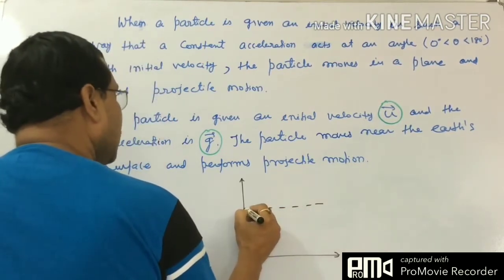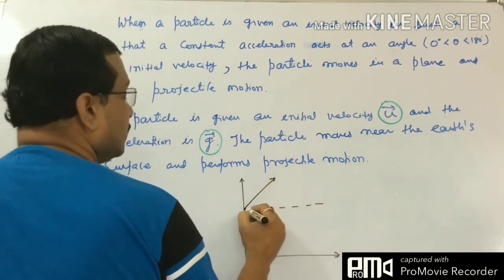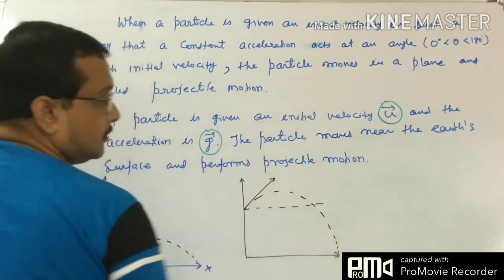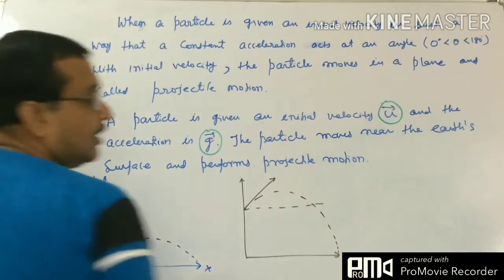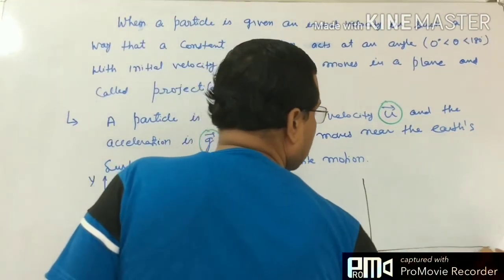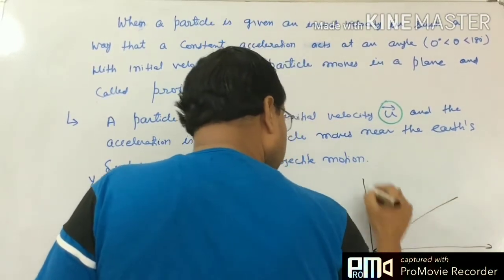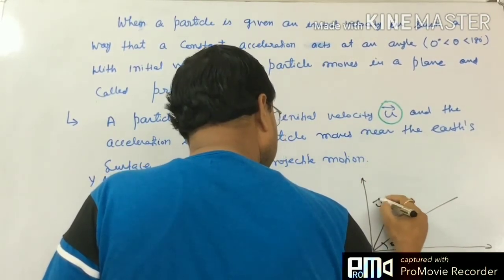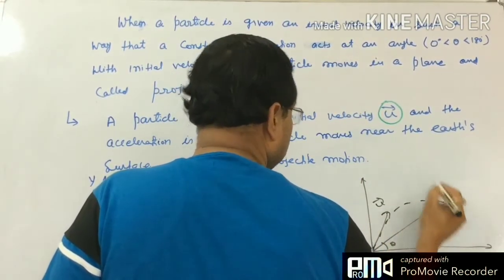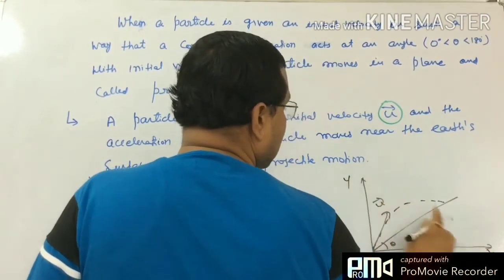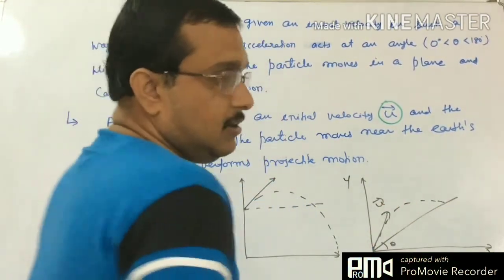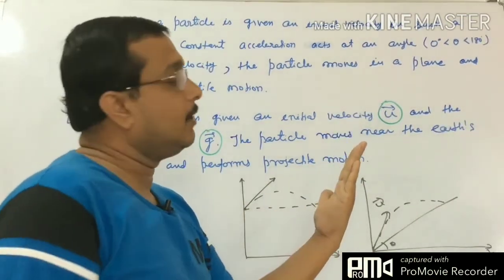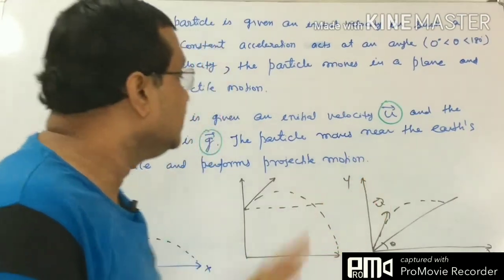Suppose at some height above the ground you give the particle a velocity, what will happen? This particle will also execute projectile motion. Third one we can take. Suppose this is a plane. That particular plane already makes some angle theta, and you give the velocity u here. So the particle will execute its motion like this. This is our x-axis, this is our y-axis, this is a plane. This is the horizontal surface. If you throw from here, it will cover till this surface, and in this way projectile motion can happen.